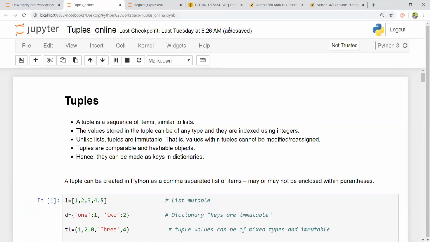In the next coming video, I'll be discussing more about regular expressions, which is a more powerful library in Python, which can be used to search and extract a particular group of words in a large text. Basically, it is used for text mining or data mining and machine learning and sentiment analysis and many of the search and retrieve applications. We shall be looking more at regular expressions and how we use them to search and find a particular text.